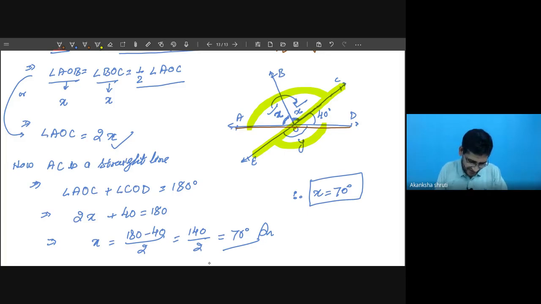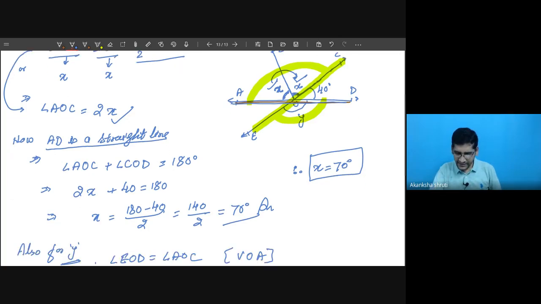It is AD, student, you have to take care, students, this misprinting is there. In this case we had considered this one as a straight line, so AD is our straight line, while AD is a straight line, then we can apply linear pair.